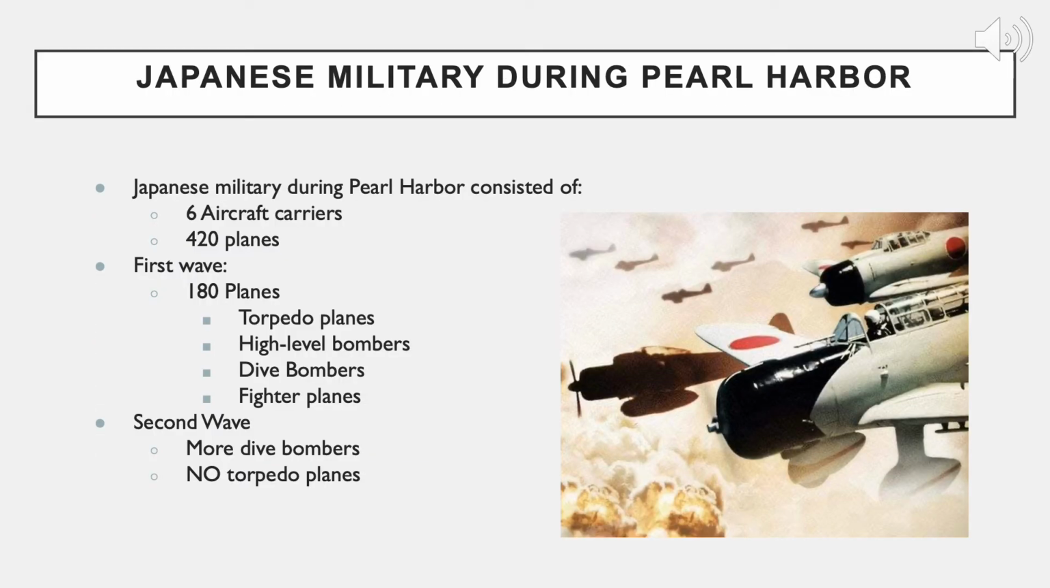The Japanese trained for a year for their attack on America. To customize their weapons for short runs in shallow waters, they modified their equipment by adding wooden fins and other smaller modifications. They utilized 6 aircraft carriers, 420 planes, and removed the radar from their airplanes to avoid detection. The first wave consisted of 180 planes, including torpedo planes, high-level bombers, dive bombers, and fighter planes. The second wave was more dive bombers but no torpedo planes, as well as fighter escorts.